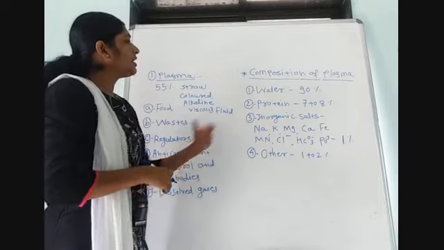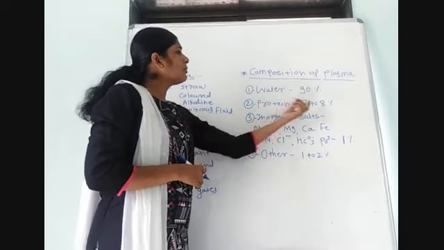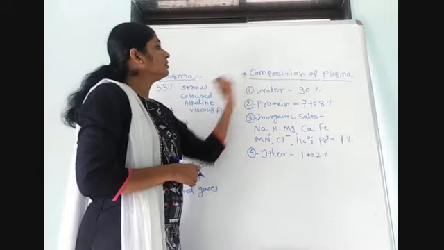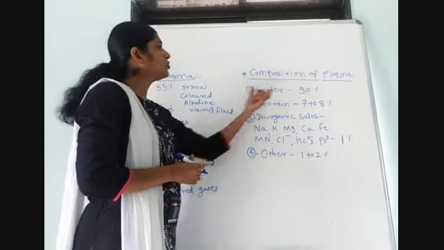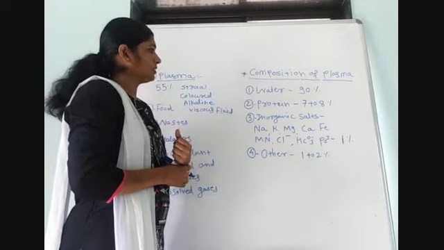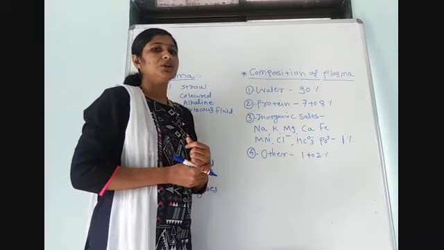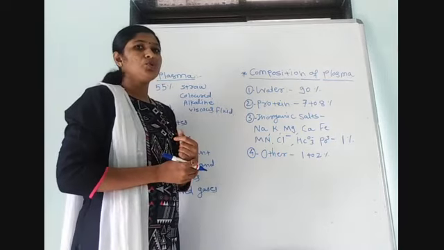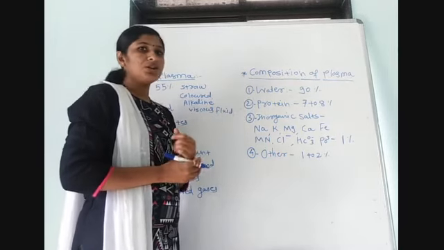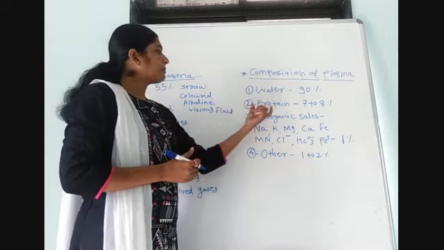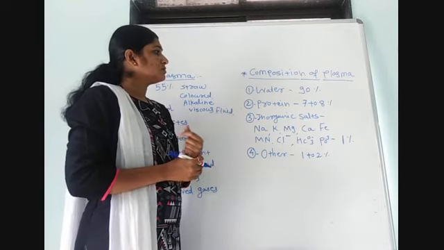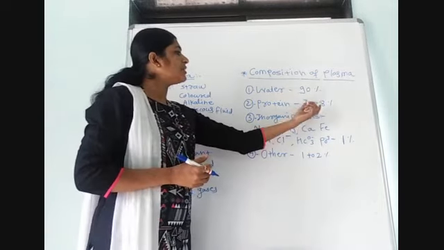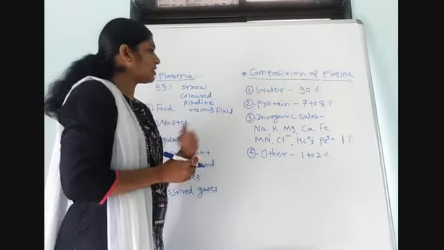Next, about 7 to 8% proteins are present in plasma along with water. These proteins are fibrinogen, albumin, globulin and prothrombin. These are the proteins. They are present 7 to 8% in plasma.